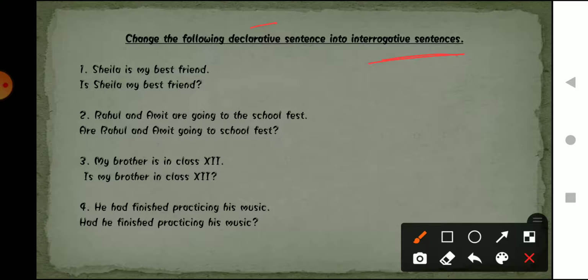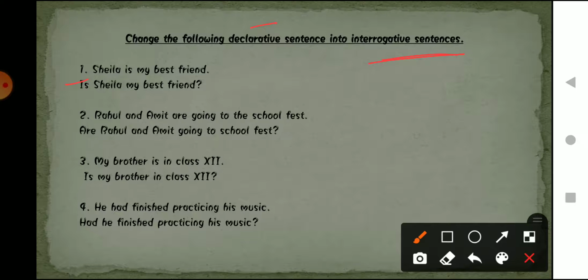The sentence is: Shaila is my best friend. This is a statement. How can you tell that this is a statement? In this, we are giving information that Shaila is my best friend. Now to change this particular sentence into an interrogative sentence, I want to ask a question. So we will write it as: is Shaila my best friend? So the sentence is changed now. This is an example of an interrogative sentence.